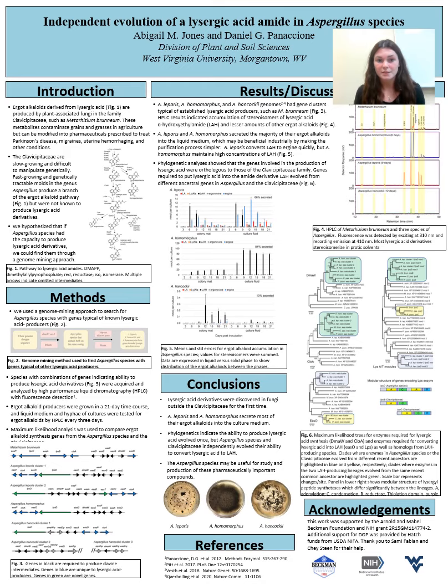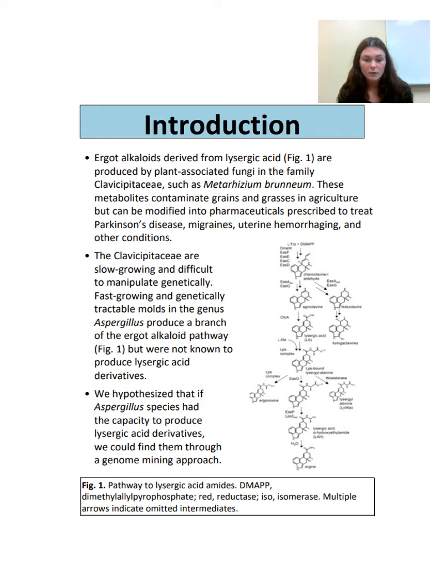My name is Abby Jones, and this is my project on the independent evolution of a lysergic acid amide in Aspergillus species. Ergot alkaloids are a family of fungal metabolites that infect grains and grasses in agriculture but can be modified into useful pharmaceuticals. The most useful types of ergot alkaloids are lysergic acid derivatives.